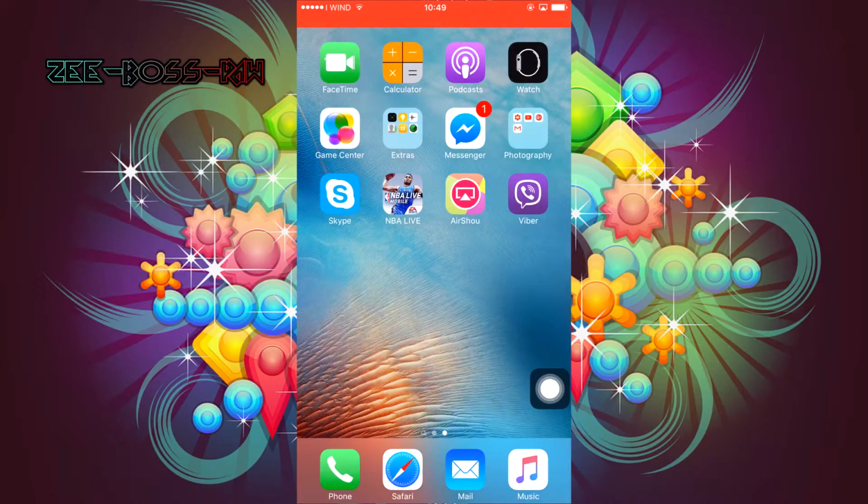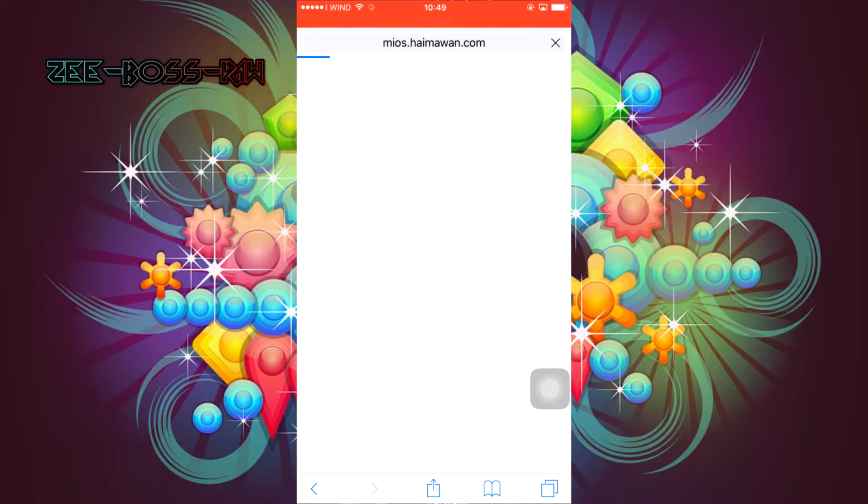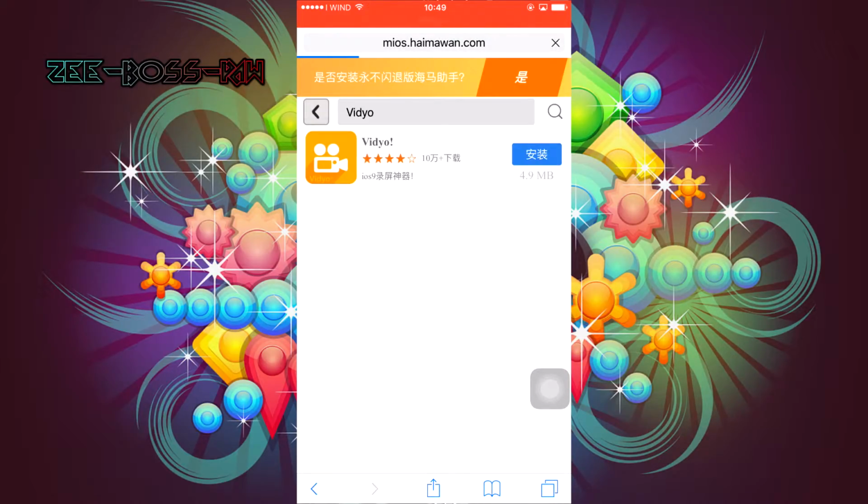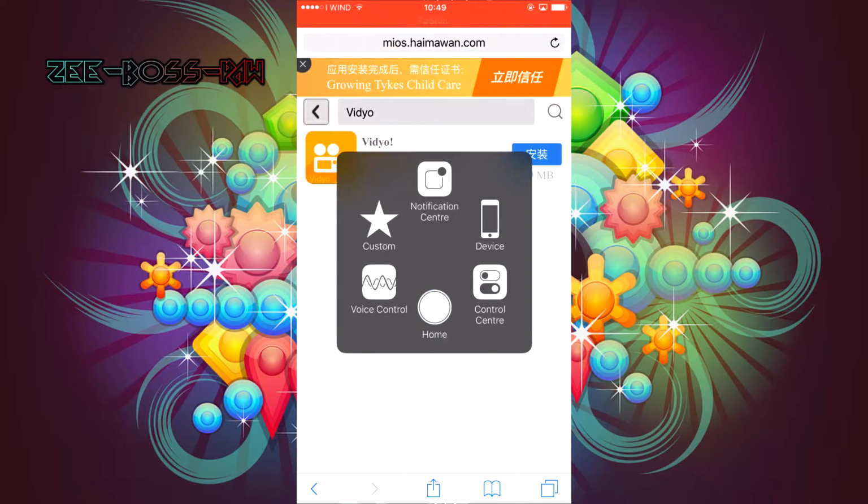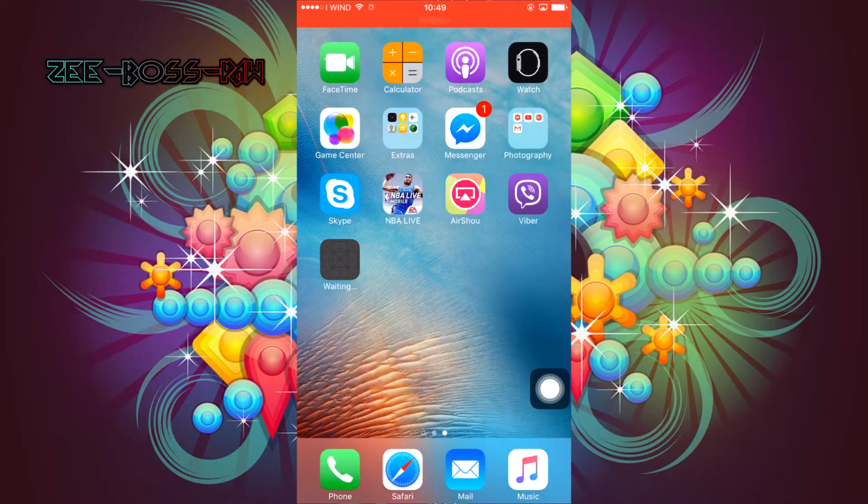First thing you have to do is go to your Safari. Go to this link. I will provide it in the description, so don't worry. Press the blue one, it means download, then select install and go to your home screen. Let's wait for it until the download finished.